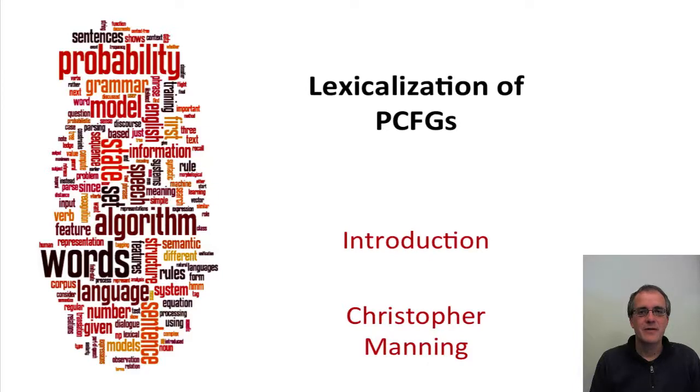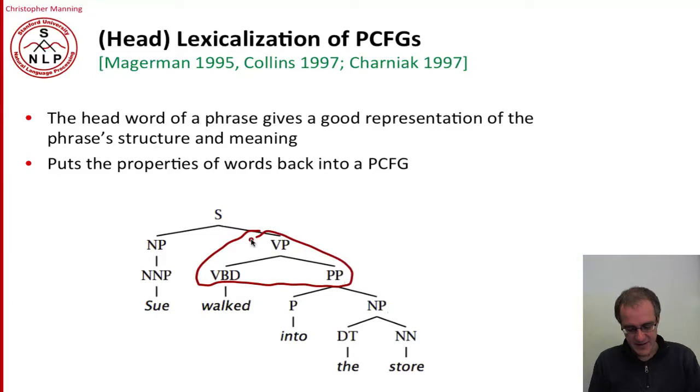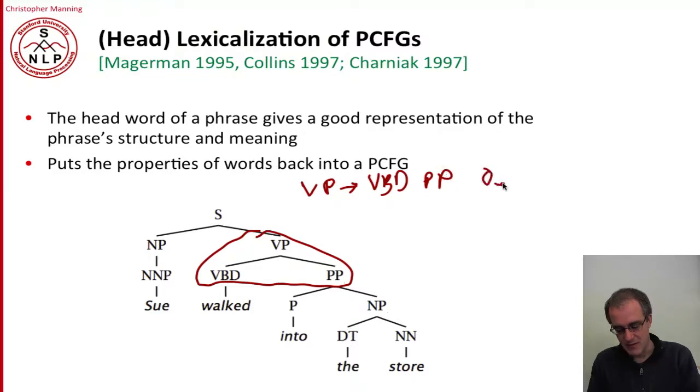In this segment, I'm going to introduce the idea of lexicalizing PCFGs. So let's look at our basic PCFG here and see how the probabilities of rules actually work. What we have in the PCFG is local trees corresponding to rules such as verb phrase rewrites as VBD PP, and that has some probability attached to it, like maybe 0.3, about 3% of verb phrases expand as a past tense verb and a prepositional phrase.